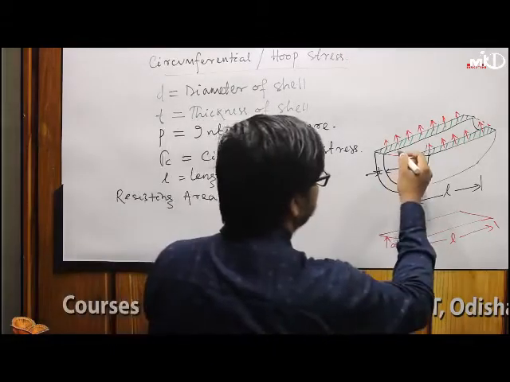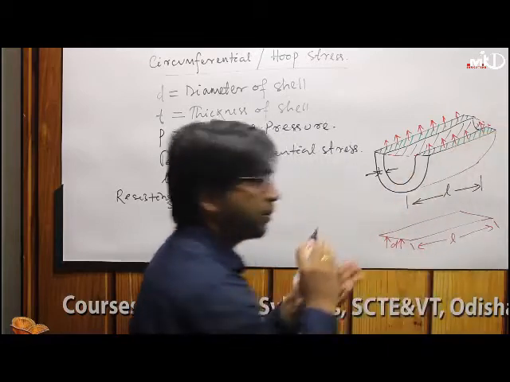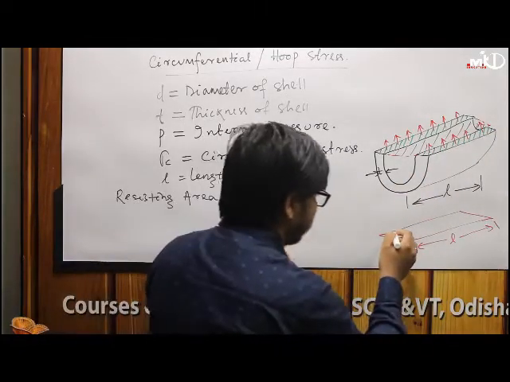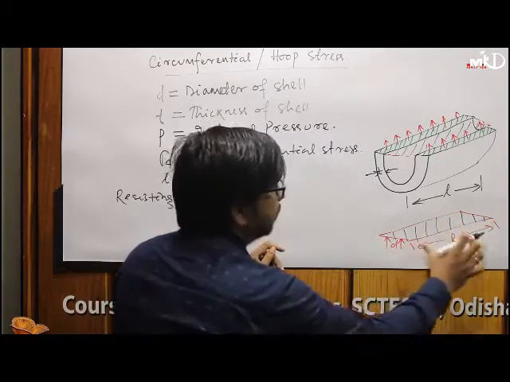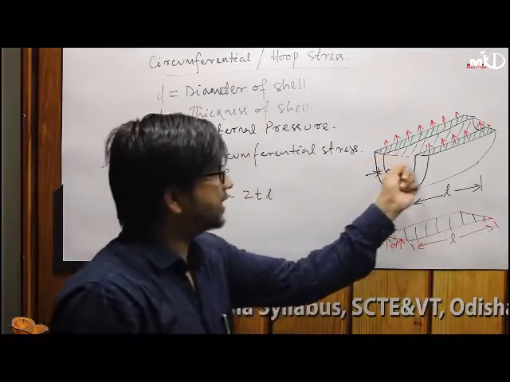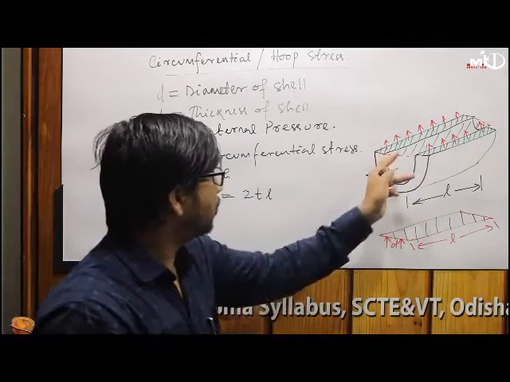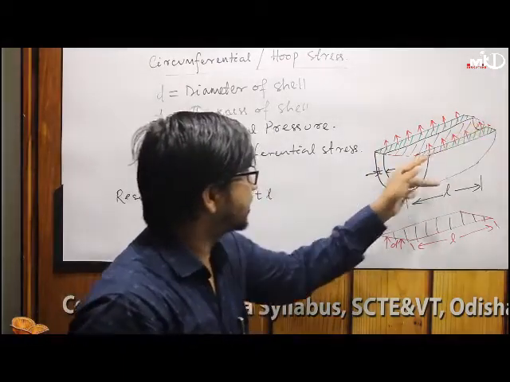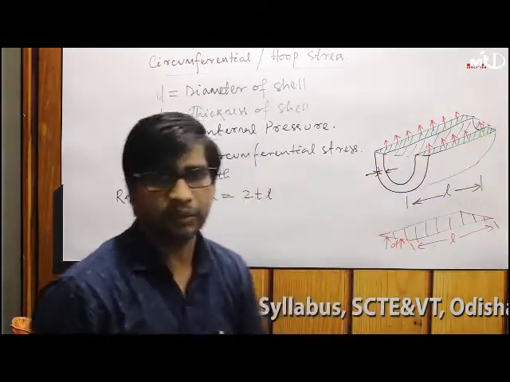So on this area we have to find the pressure force. What is this area? Again this is a rectangle, D into L. So this is the projected area. Whether it is at this section or that, the pressure force is immaterial. Only at this section, we align and take the area.